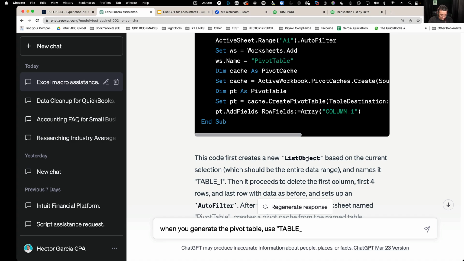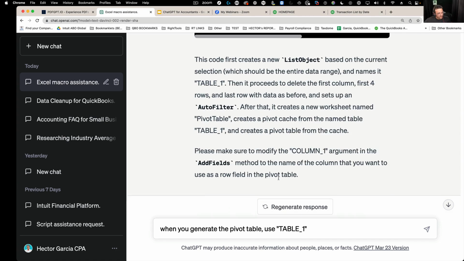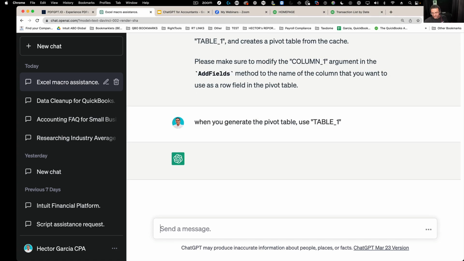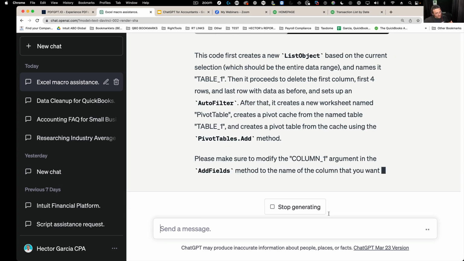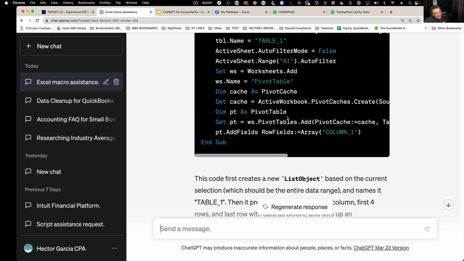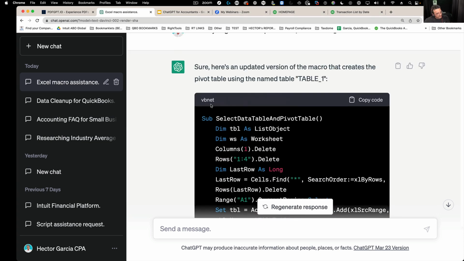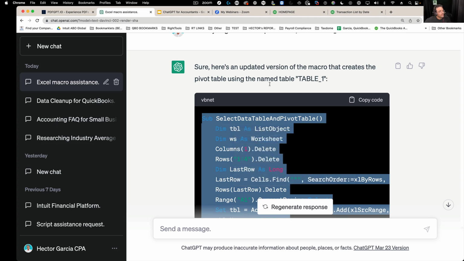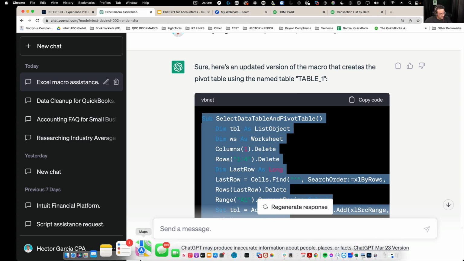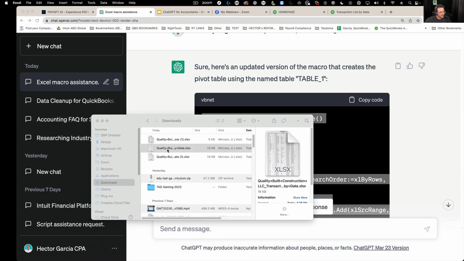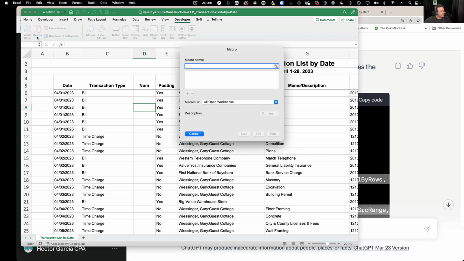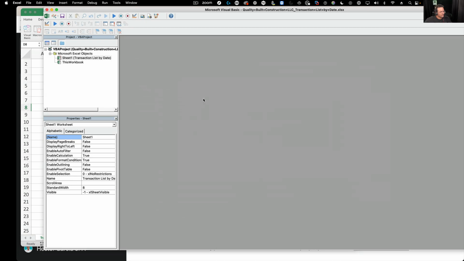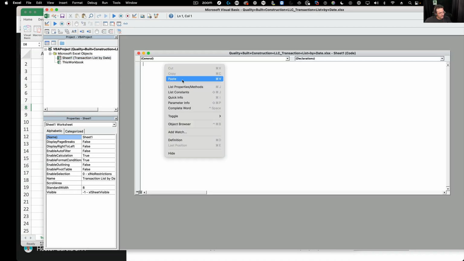And this is the part where I may lose some people where they go, wait, Hector, what do you mean by Table1? What do you mean by all this? I mean, this is just sort of general understanding of how it works. So I'm gonna copy this one more time and go back into Excel. Let's see if that's gonna work for us now. Let's go into developer. Let's go into macro. Let's go into Visual Basic. Let's paste that in there.